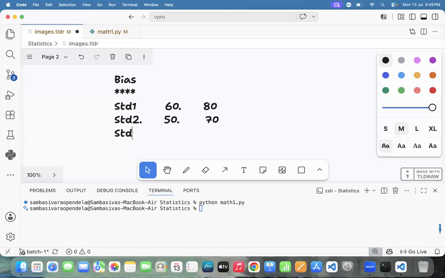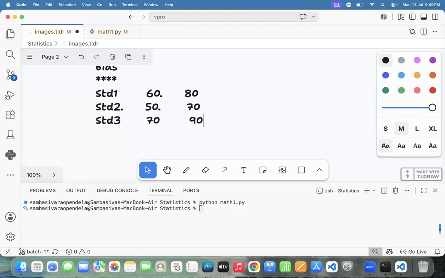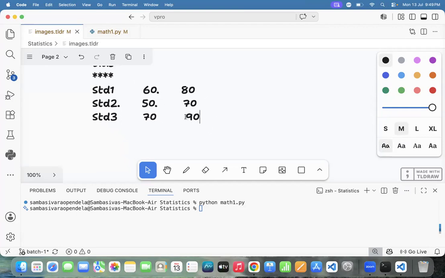Coming to the next student, the teacher predicted 70 marks, guessing the student will get 70, but the student got how many marks? Actual marks are 90. A large difference is there.